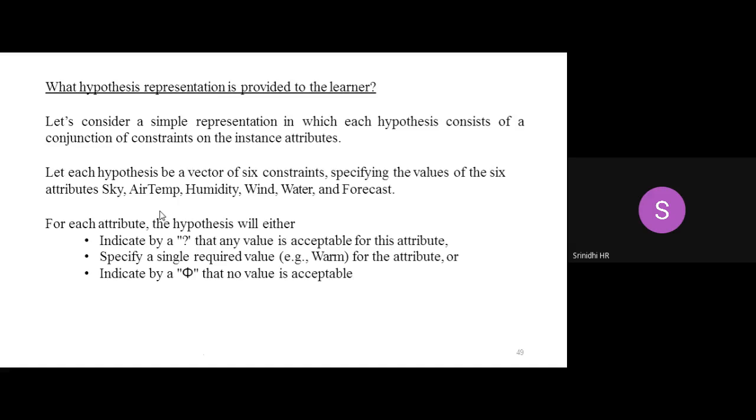We need to know three things here. As we know, it consists of 6 attributes. In the table, I have taken 6 attributes: sky, air temperature, humidity, wind, water, and forecast.